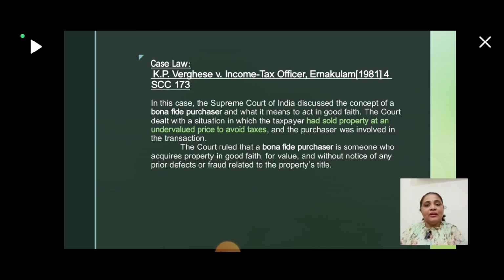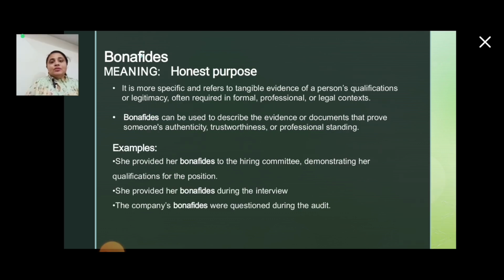So the seller did some malpractices to avoid taxes, but the bona fide purchaser didn't have any idea of it. So in this case, the bona fide purchaser was excluded. So that's it for the case. Now you have seen what is bona fide.